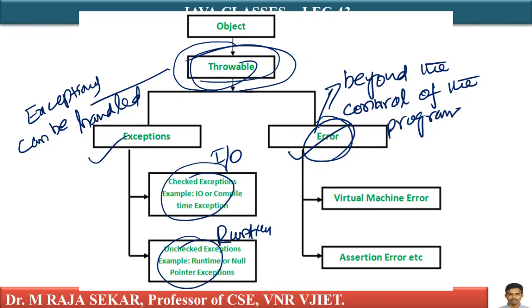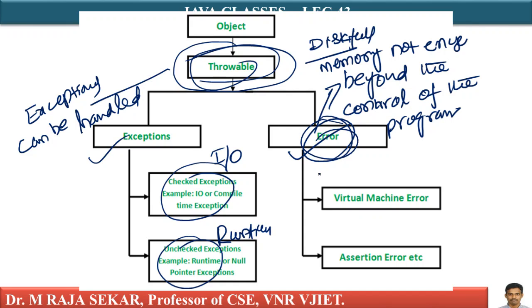Errors which are beyond the control of the programmers are dealt with in this class. There may be problems like disk full and memory not enough. Virtual machine error, assertion error, those things I will discuss, isn't it?